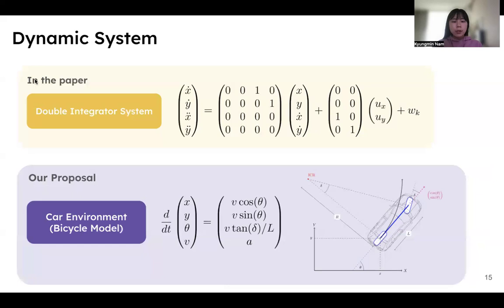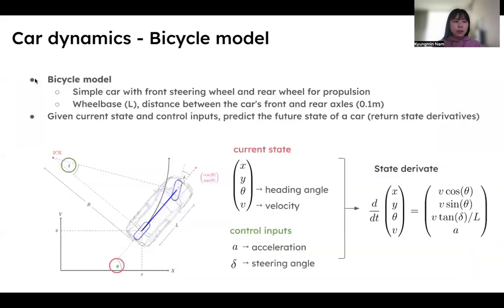So for a quick recap, the paper's experiment used a double integrator, but we are focusing on a vehicle dynamics called bicycle model. The bicycle model approximates the car as having two wheels, front wheel for steering and rear wheel for propulsion. Wheelbase L is the distance between the car's front and the rear axles, and we set it to 0.1 meter for our implementation.